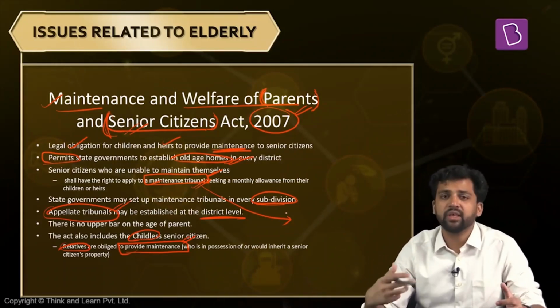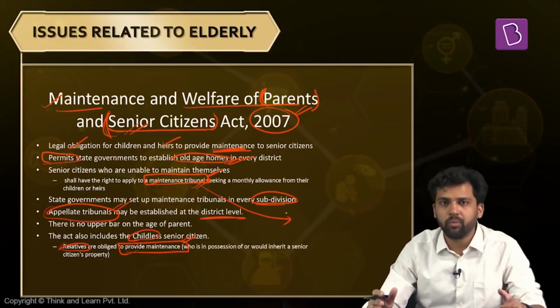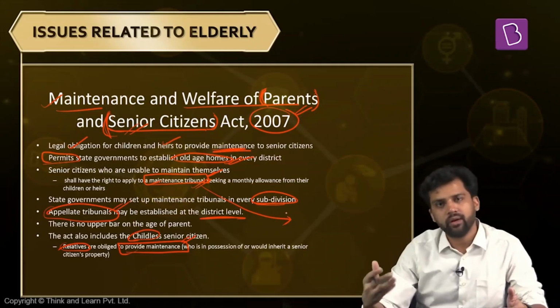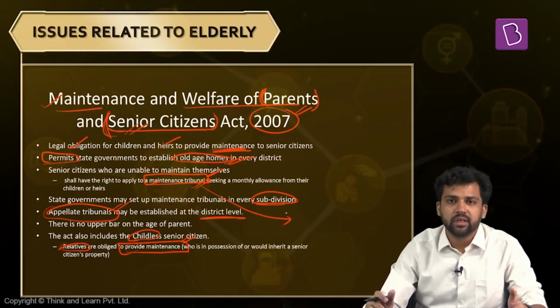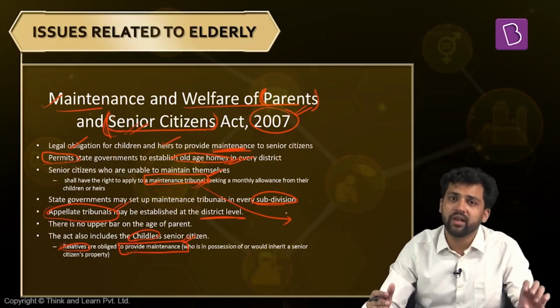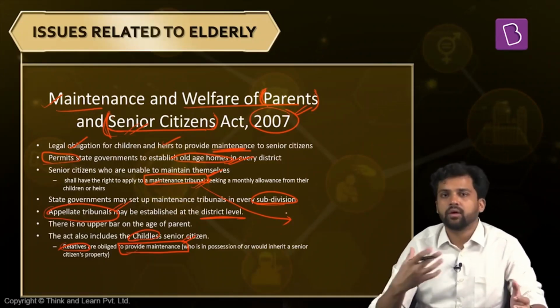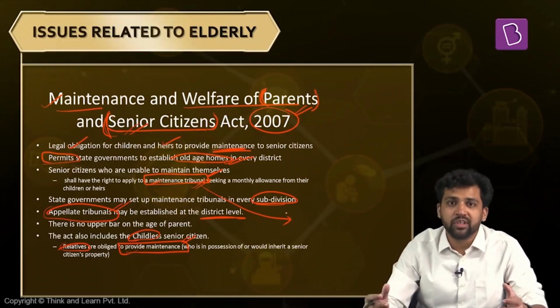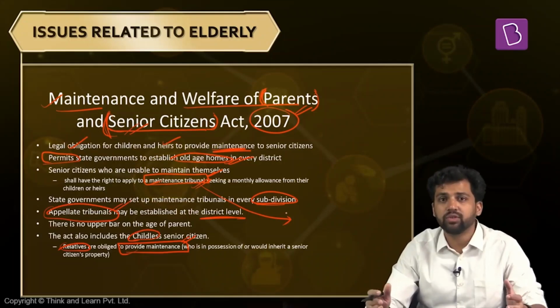And again, this can be changed from time to time. It is not uniform. So let's say they have given 5,000 rupees now, but in case in future it is felt that more amount has to be given, it can be changed. And also there is a provision for interim maintenance. That means some immediate requirement is there, the proceedings have not completed, so interim maintenance can also be provided. And in case the parents complain that their children are not supporting them even after the ruling, then again there is a provision by which the children can be penalized. Children of the heir can be penalized. They will be fined some 5,000 rupees or 3 months of imprisonment or both.